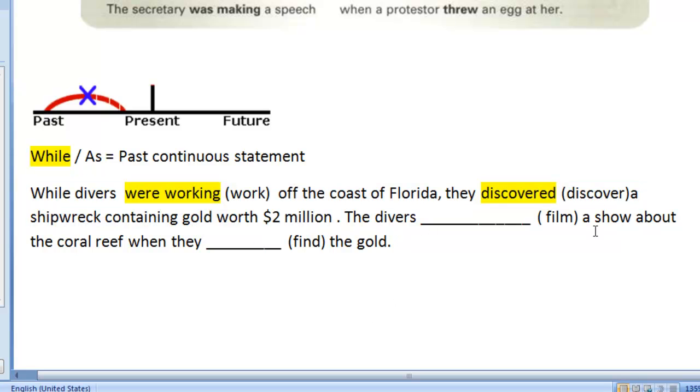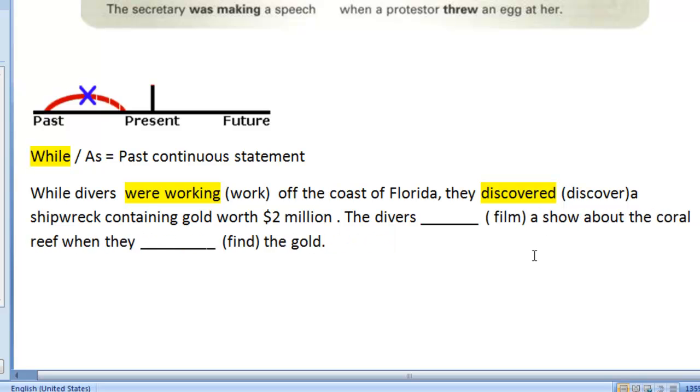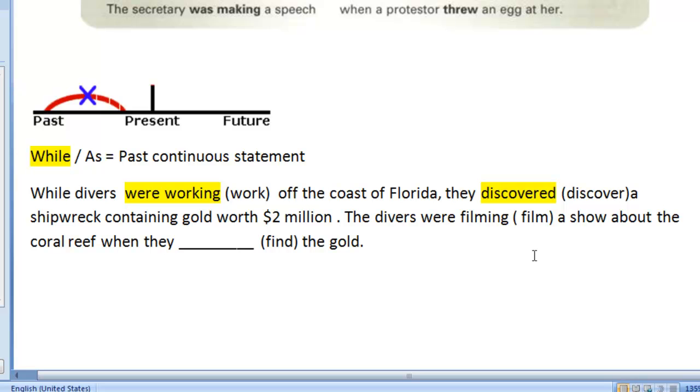The divers. The next sentence also appears to have an action that was in progress and then an interruption. So this one we're going to use the verbs in parentheses. So the divers, and we're going to say where. We're going to take that verb and change it into a progressive form. The divers were filming a show about the coral reef when they found the gold. And we also need to change that verb into a past form. So there we go.